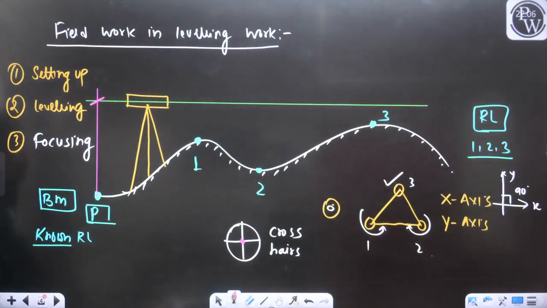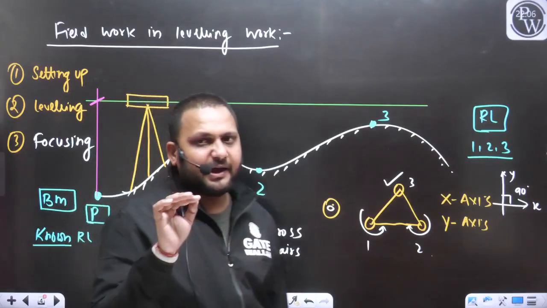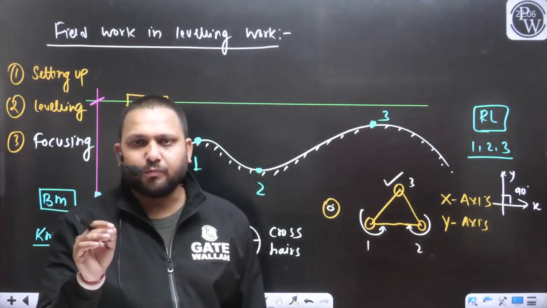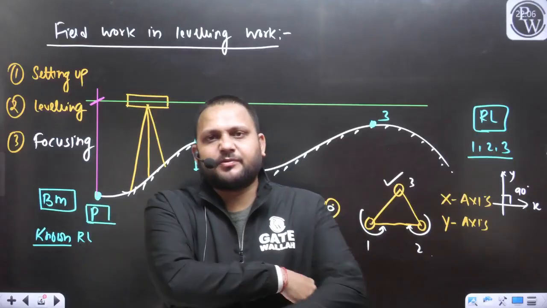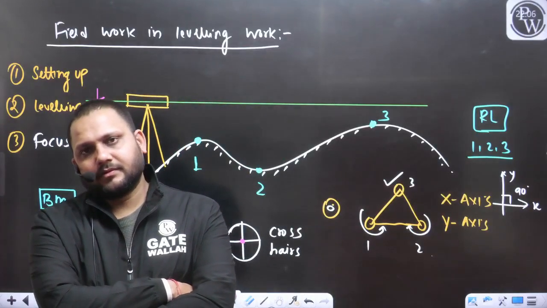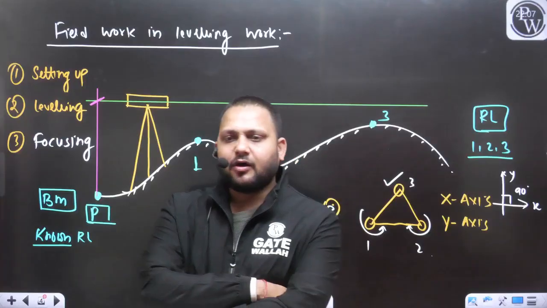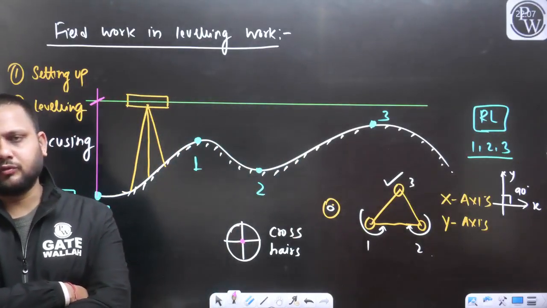Instrument at benchmark, no dear. Again I am repeating, Riya, same thing. You can place the instrument as per your suitability. You are going to place the instrument at the position from where you can take the maximum observation. There is no need to put the instrument at the benchmark, or at station A or 1 or 2.